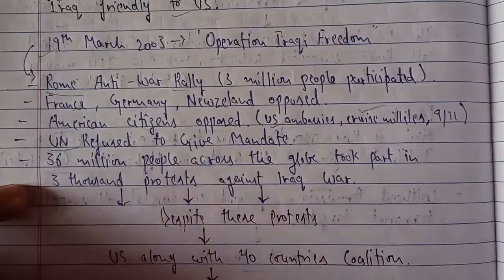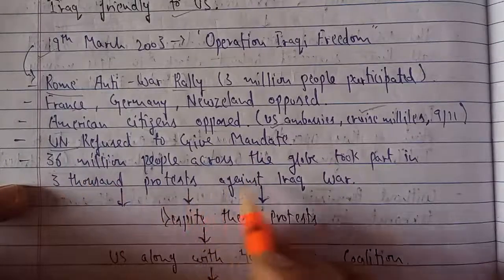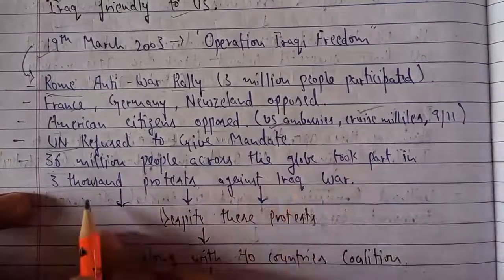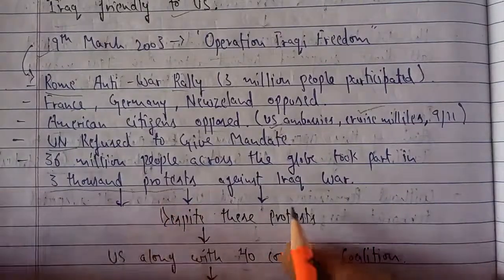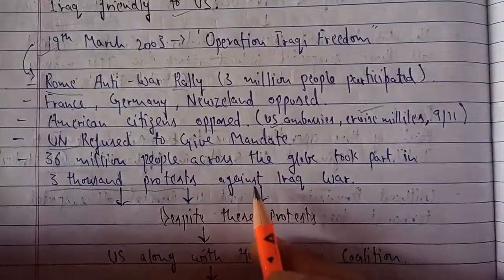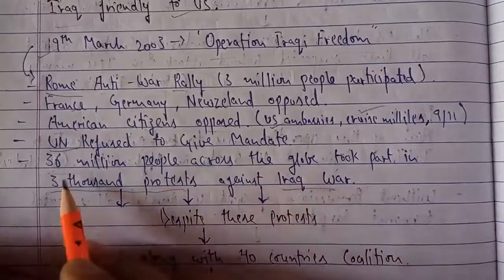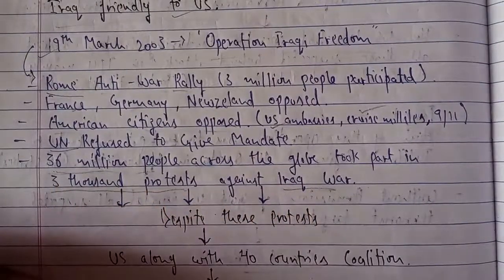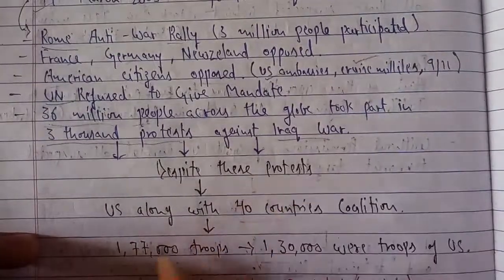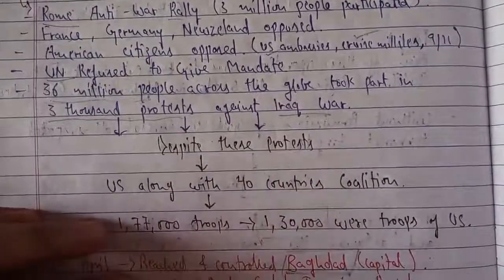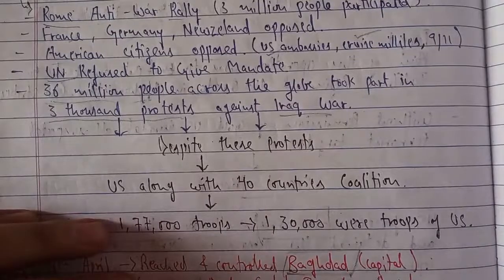If we see around the world, around 36 million people across the globe took part in 3000 protests against the Iraq war. These were anti-war protests trying to stop the US from this Iraq war, with a total of around 36 million people participating. But despite these protests, the US along with a 40-country coalition did not stop. So many people and agencies around the world were stopping the US. Even the UN was not giving its mandate to the US.